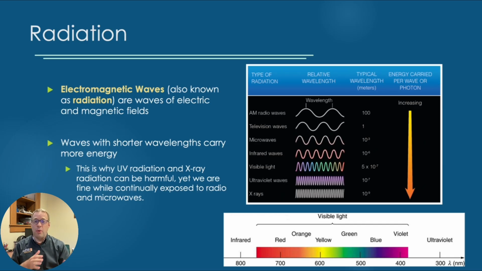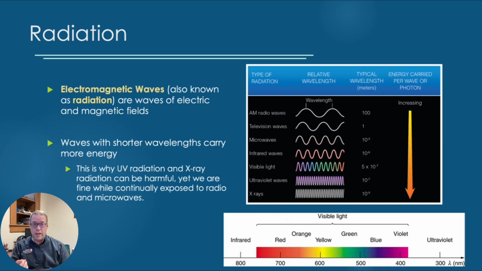Now, one last point about radiation. We'll dive more into radiation in the next couple of videos, but as far as basics, something that's very important is that longer wavelengths of radiation actually have less energy. And the shorter the wavelength gets, the more energy that wave carries with it. That's why ultraviolet radiation can burn you. That's why X-rays can be very dangerous.